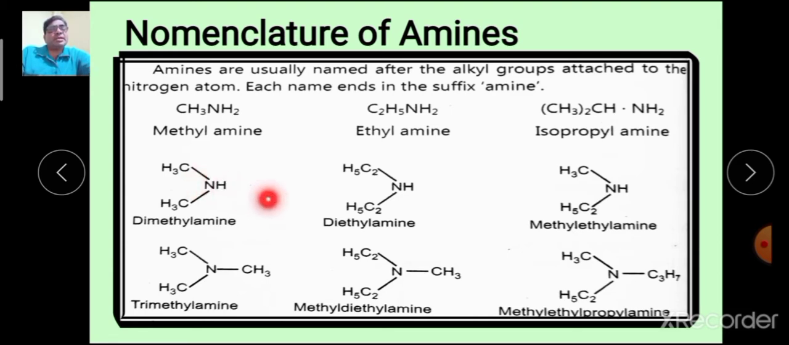These are the secondary amines. Here 2 ethyl groups are there, and therefore this is diethylamine. And this is the example of a tertiary amine. Here 3 methyl groups are attached, and therefore this is the example of a tertiary amine. There is no hydrogen atom.